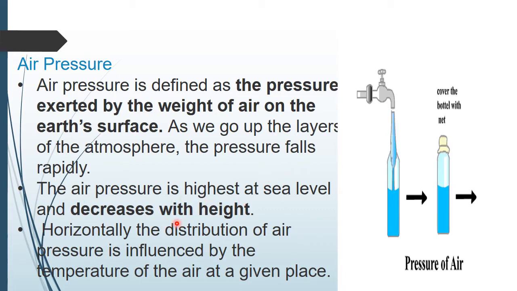As we go up the layers of the atmosphere, the pressure falls rapidly, the pressure decreases. The air pressure is highest at sea level and decreases with height. So with the height, the pressure decreases.